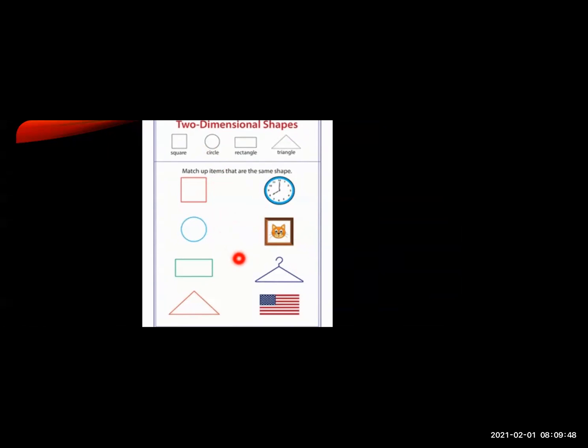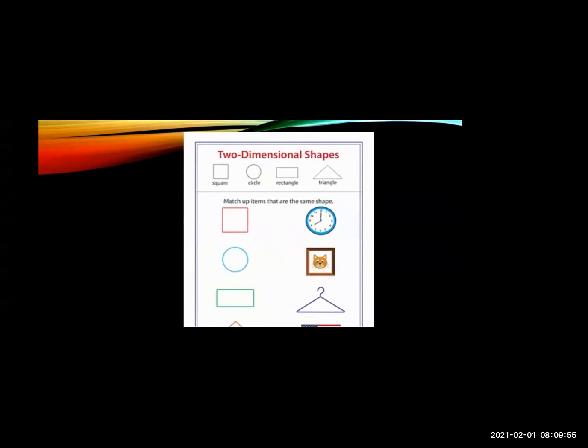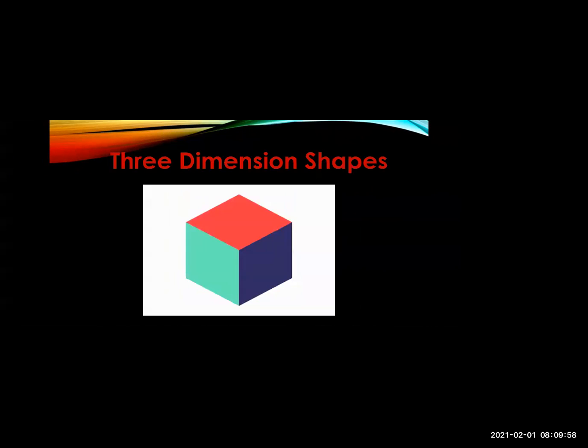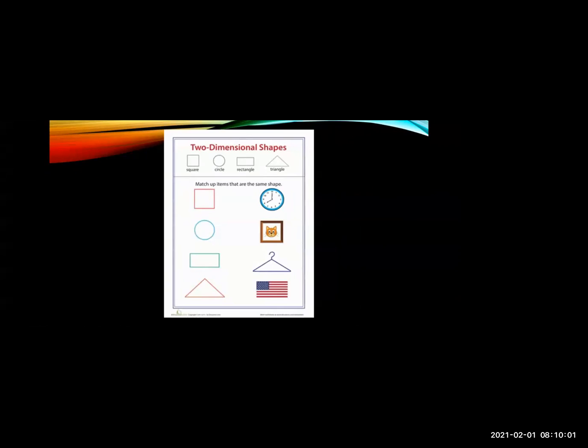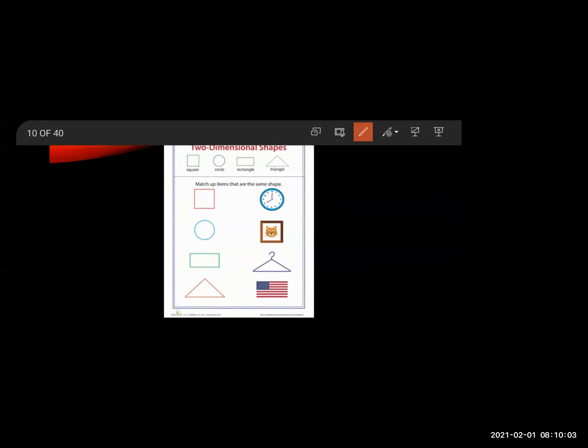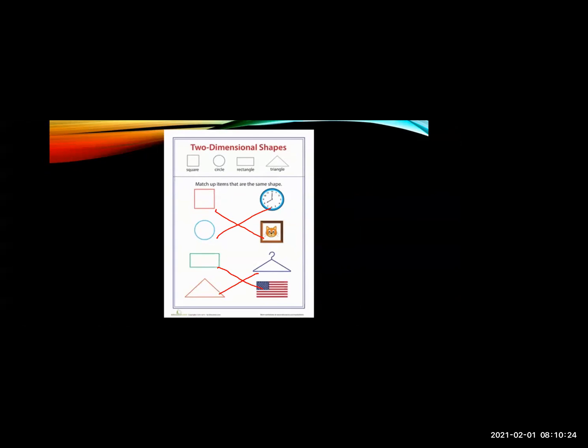Square is equal to a photo frame. Very good. Then circle is equal to clock. Yes, circle is equal to clock. Very good. Rectangle is equal to flag. Very nice. And triangle is equal to the hanger. So these are some real life examples.